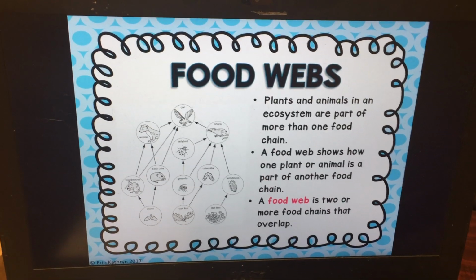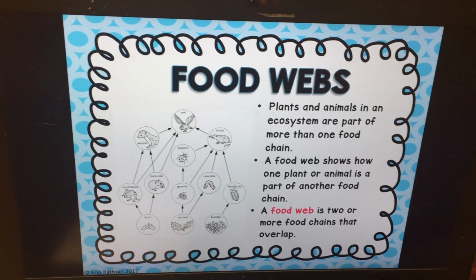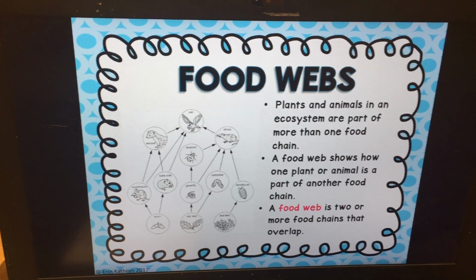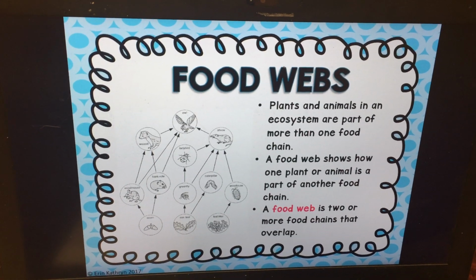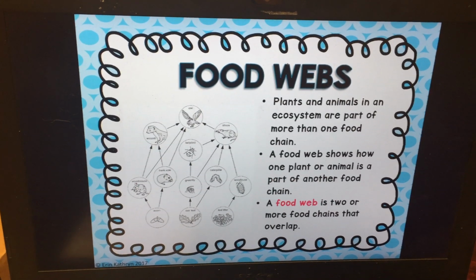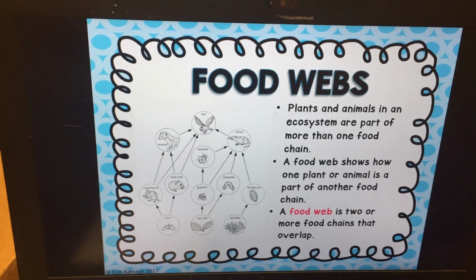Now, food webs are just bigger food chains. So plants and animals in an ecosystem are part of more than one food chain. A food web shows how one plant or animal is part of another food chain. So a food web is 2 or more chains that overlap.